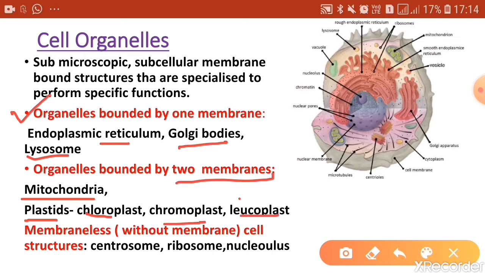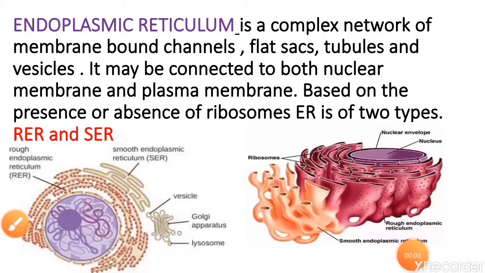And there are some membraneless organelles or cell structures present in the cell, like the centrosome, the ribosomes and the nucleolus, which are not surrounded by any membrane. Students, let us now learn about the different organelles present in the cell in detail. Remember one thing, that these cell organelles can be seen only through an electron microscope. The compound microscope that we use in the lab will not be sufficient to study the ultra structure of the cell or the detailed structure of the cell organelles.